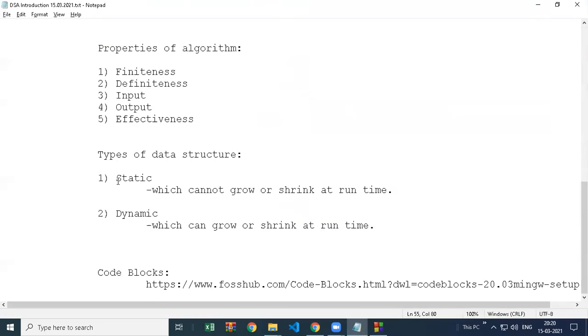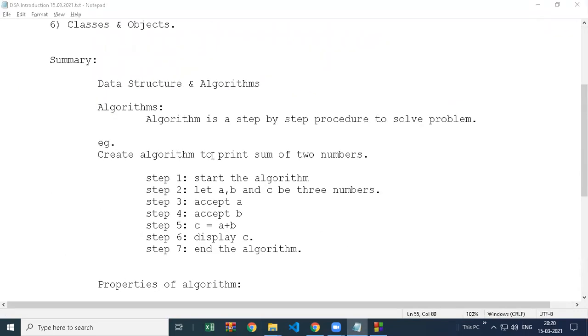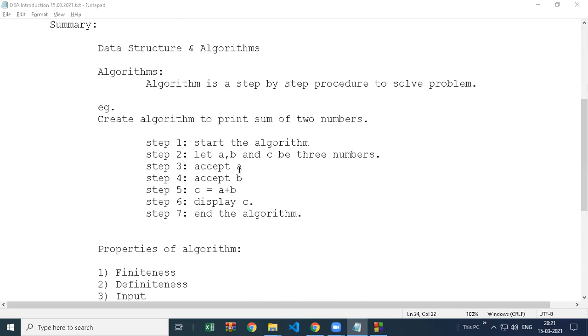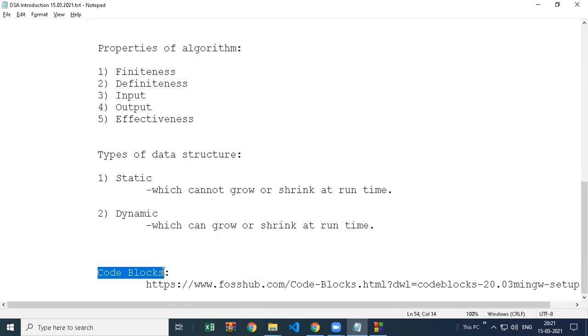So I have written the summary here. In the next session we are going to start with a few techniques of data structure. This is again theory, but after that we will start with the coding part. So in the next session we will start with various techniques and the coding part both. What software do we need to use for DSA? CodeBlocks, yes, the same one. Only the CodeBlocks software we are going to use.